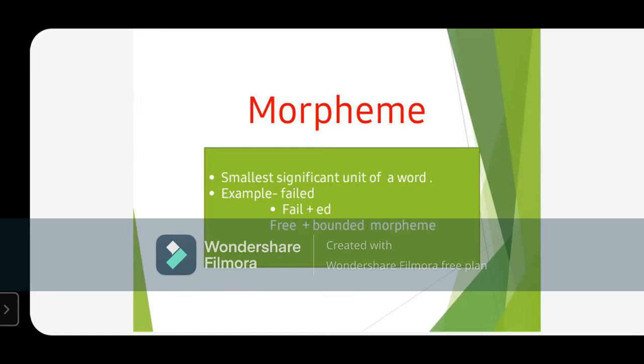Morpheme क्या होता है? Smallest significant unit है. दो parts में divide किया, जैसे failed को fail plus ed, इससे ज्यादा हम इसे divide नहीं कर सकते हैं. और जो कंप्लीट मीनिंग देगा वो free morpheme हो जाएगा, जो इनकम्प्लीट होगा that will be dependent और bounded morpheme.